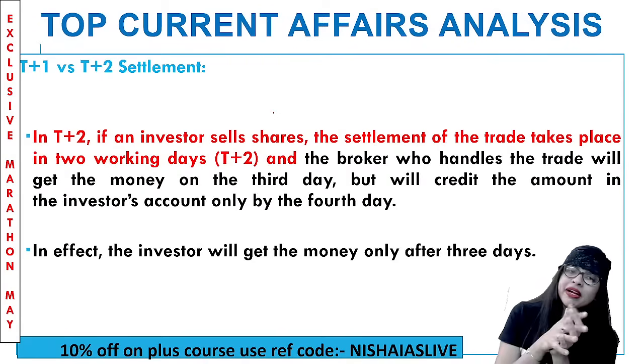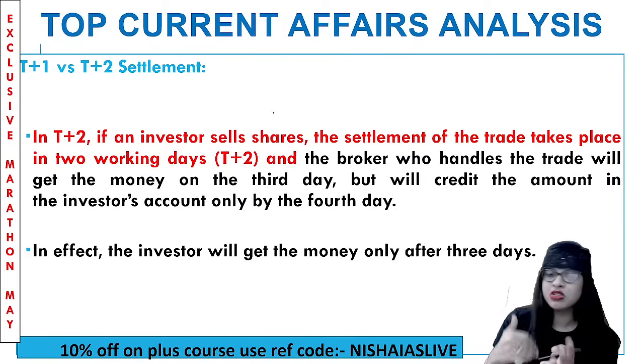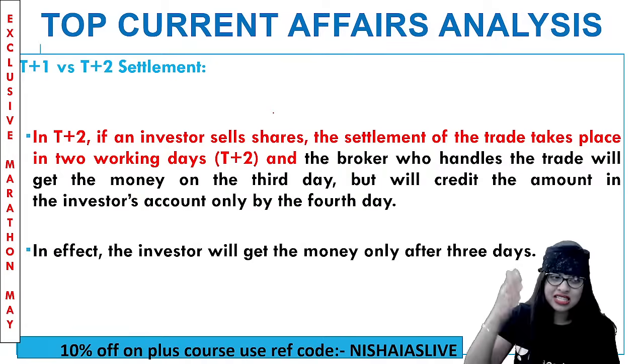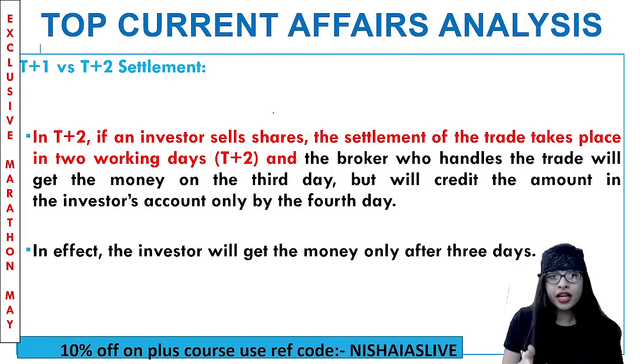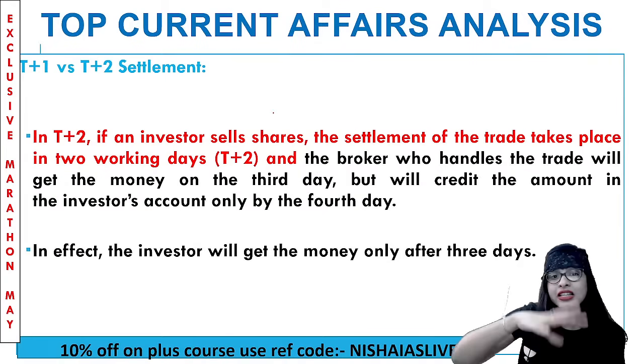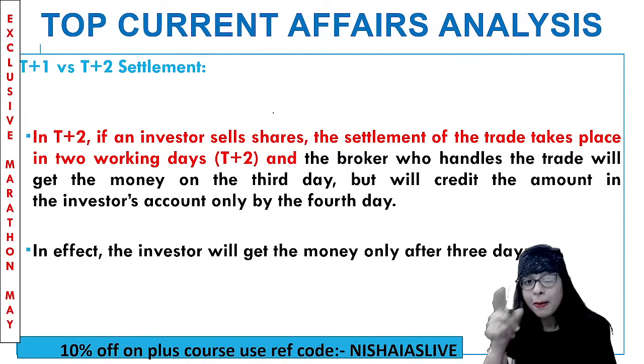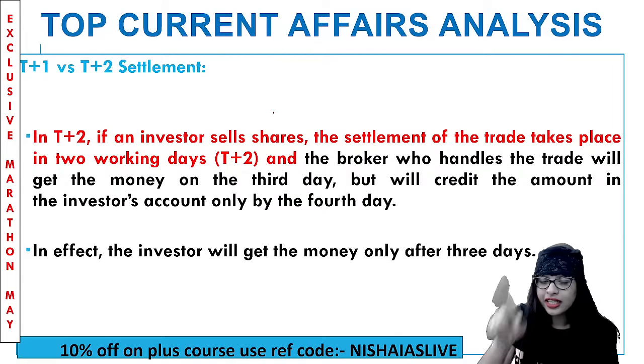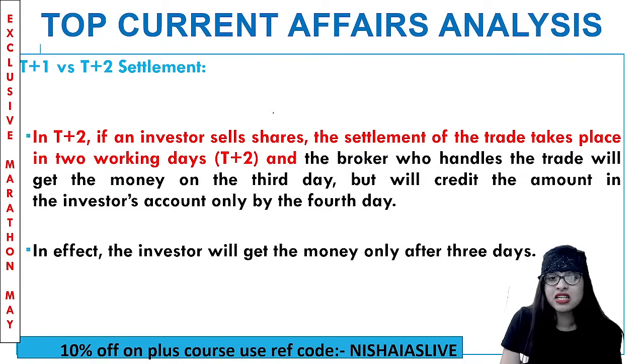Which one do you think should be better, T+2 or T+1? Now SEBI said T+1 is more important. So for example, in T+2, if an investor is selling the share, the settlement of the trade will happen in 2 working days. And for example, if I am the broker or you are the broker handling the trade, they'll get the money on the 3rd day only. But it will credit the amount to the investor's account only by the 4th day. You see, almost a week is coming there.